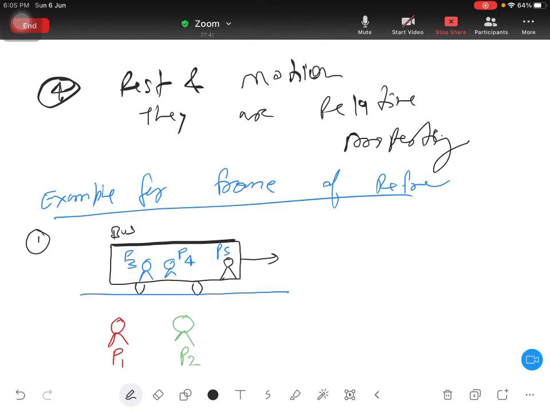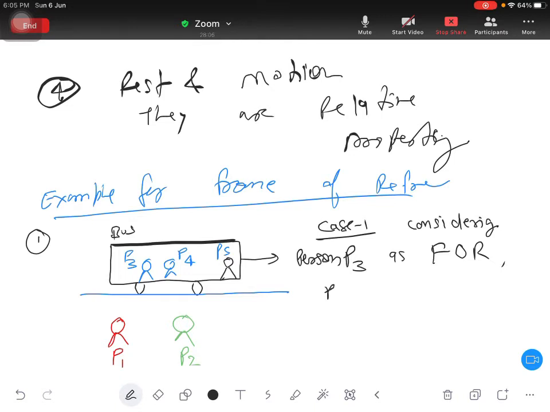So case 1, considering person P3 as frame of reference. You write the full form, frame of reference. So we are considering P3 as a frame of reference.